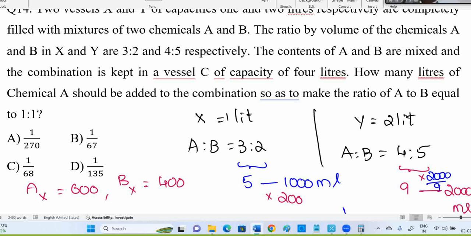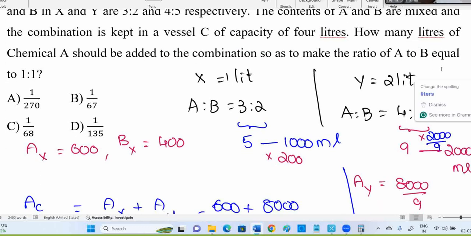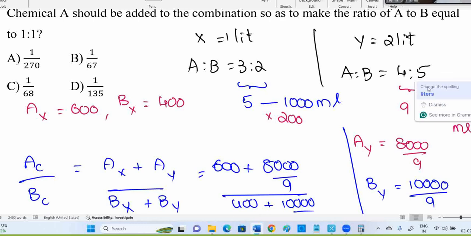A lot of people stop there only. 2000 by 9 is difficult, so they stop. We're losing the questions here. Even with 1 mark, you may lose the opportunity. Don't leave. Okay, try. Use pen and paper. You can get the answer, no issues. Now here, I got 9. I want total 2000, so I should multiply by 2000 by 9. 9 cancels, 2000 will be obtained. 4 into 2000 divided by 9 is 8000 by 9. 5 into 2000 divided by 9 is 10,000 by 9.